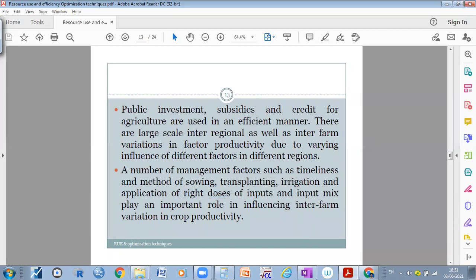So there is a right application of doses: how much it requires, how much we are using.